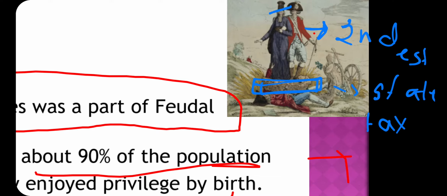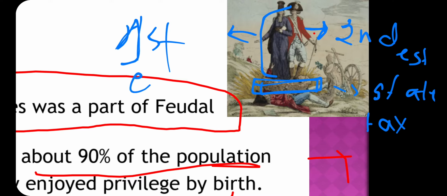And over here you can see another man with a long frock-type garment. That is the first estate. And I would like everyone to look at the man lying under the rock.